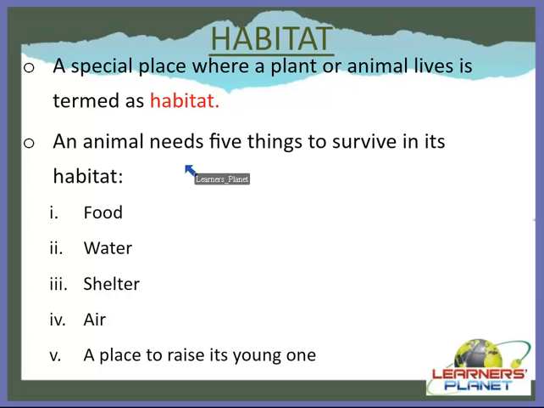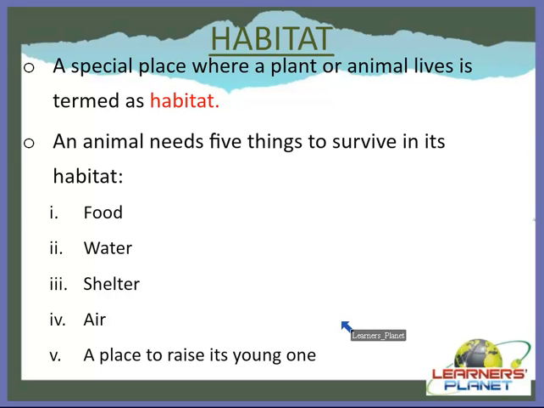And as you know, an animal also needs 5 things to survive in its habitat, like humans, right? And that is water, food, shelter, air and a place to raise its young ones, right? So these are the 5 things which are very much essential for the survival of any animal on earth, right?